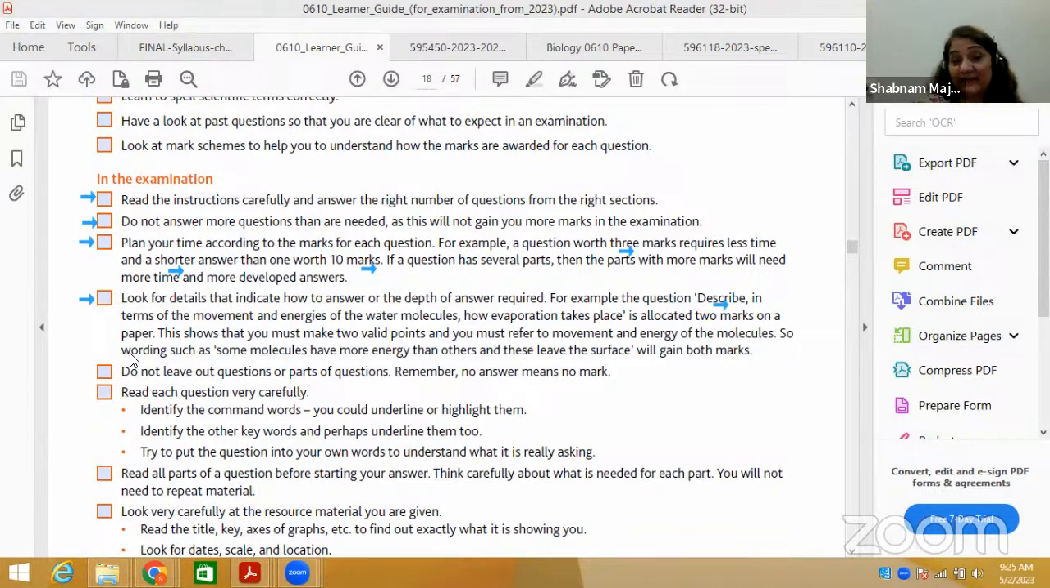So wording such as "some molecules have more energy than others, and these leave the surface" will gain both marks. So it depends. This is very important to be noted, right?